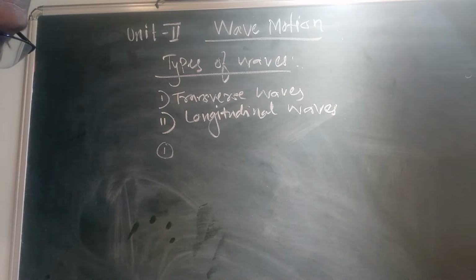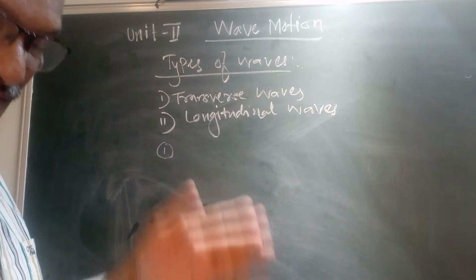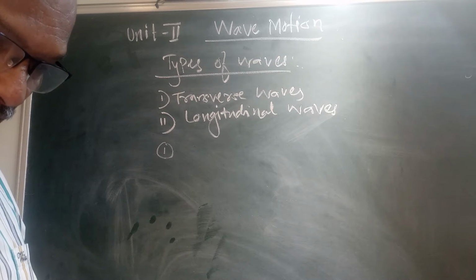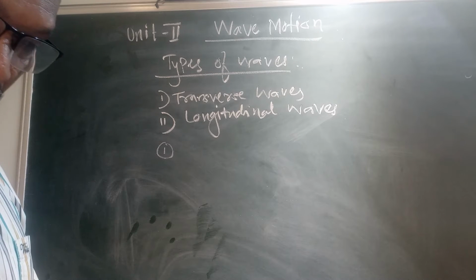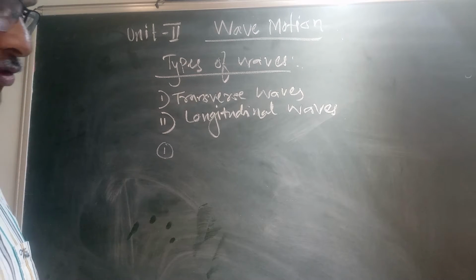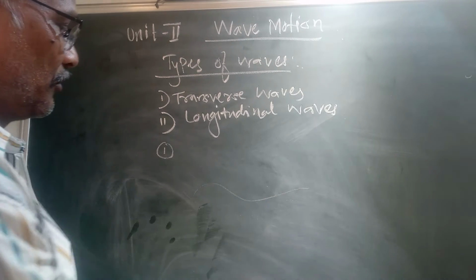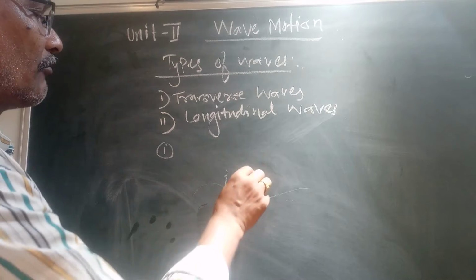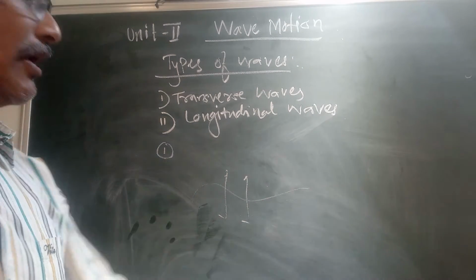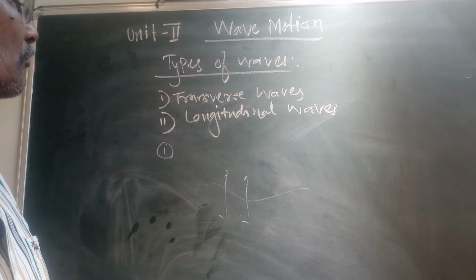First, transverse waves. If the particles of the medium vibrate about their mean position at right angles to the direction of propagation of the wave. That is, if suppose this is the wave, then particles of the medium are vibrating at right angles to the propagation of the wave, and therefore such waves are known as transverse waves.